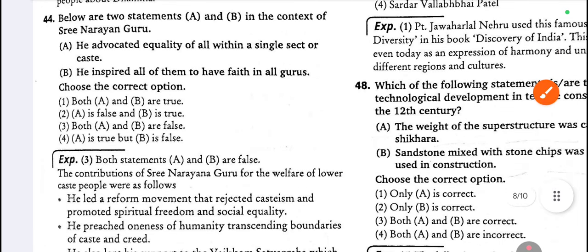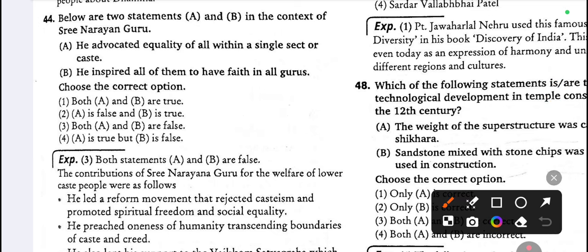44th. Below are two statements, A and B, in the context of Sri Narayana Guru. Statement A: He advocated equality for all within a single sector of caste. B: He inspired all of them to have faith in all gurus. So look at the answer, option C. Both statements A and B are false. This is false, this is also false.